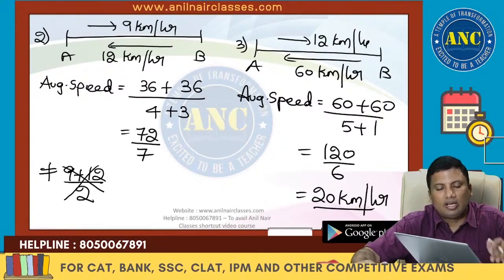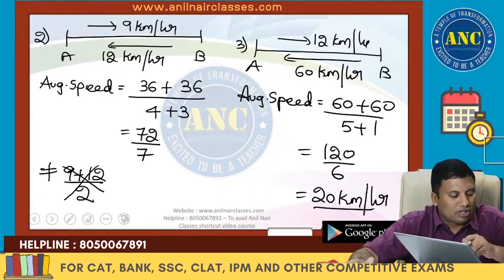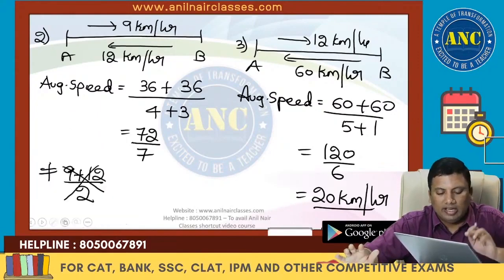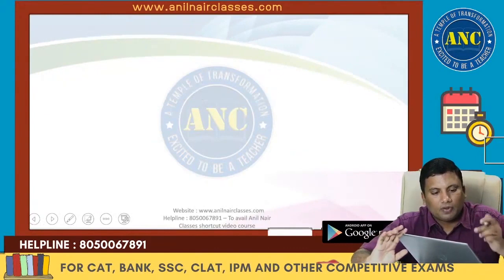Second and third. Now another 2 to 3 varieties we will solve. I hope the idea is clear. 72 by 7, 120 by 7. Fourth one.